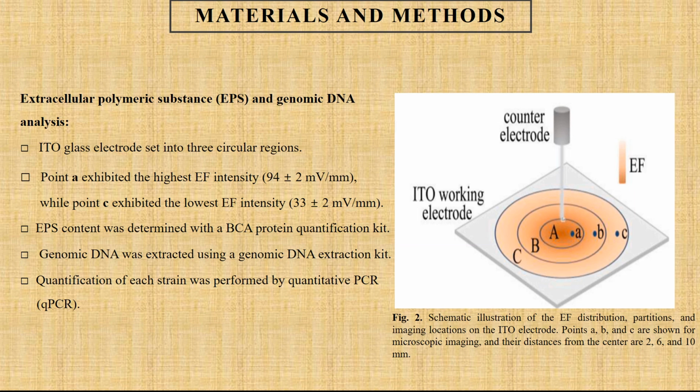Here, extracellular polymeric substance content was determined with a BCA protein quantification kit and genomic DNA was extracted using a genomic DNA extraction kit. Finally, the quantification of each strain was performed by quantitative PCR.